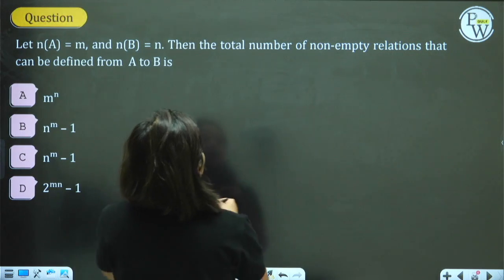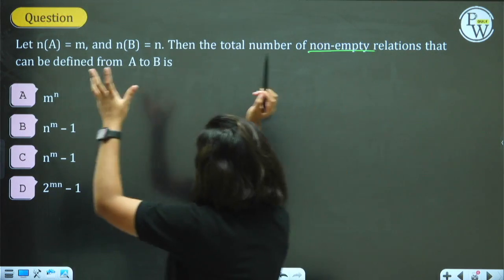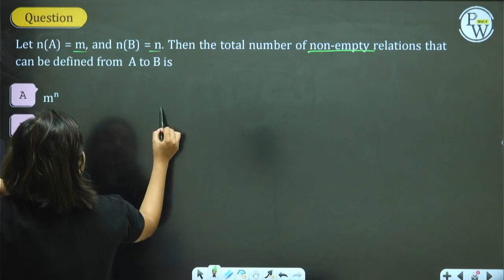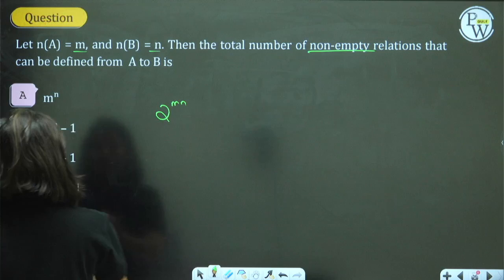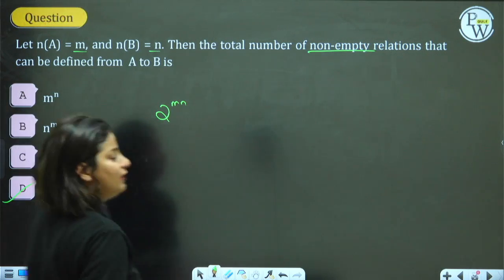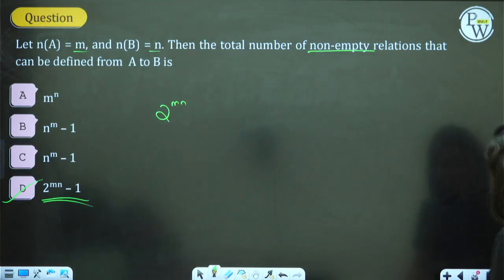Okay, total number of non-empty relations, I guess I made a note of it. If M and N are the numbers of elements, the total number of relations is 2 raised to MN. When you subtract 1 from it, you will get the number of non-empty relations.